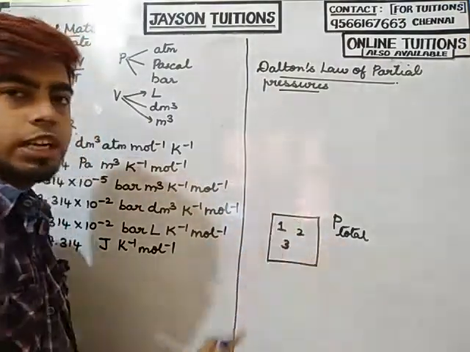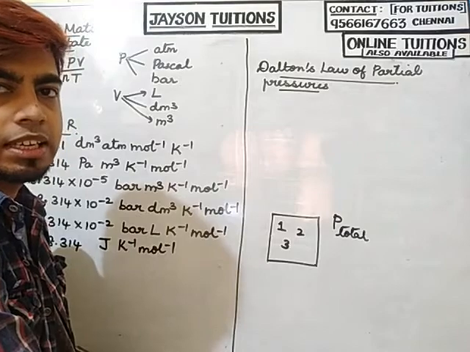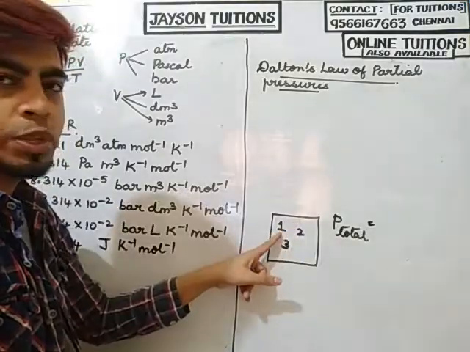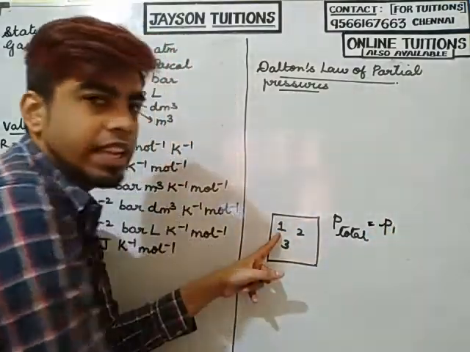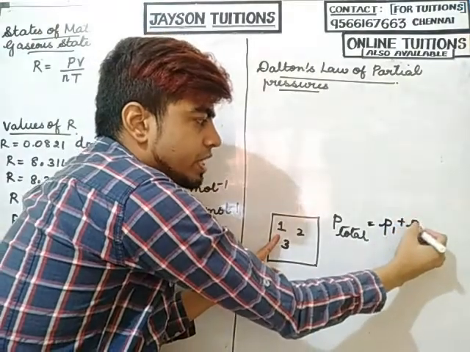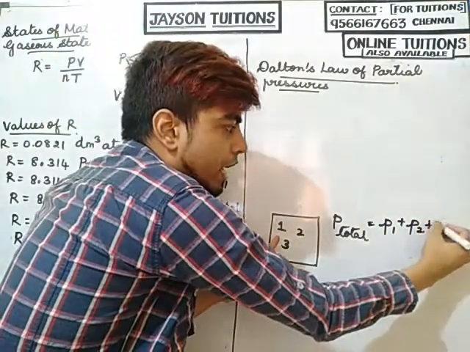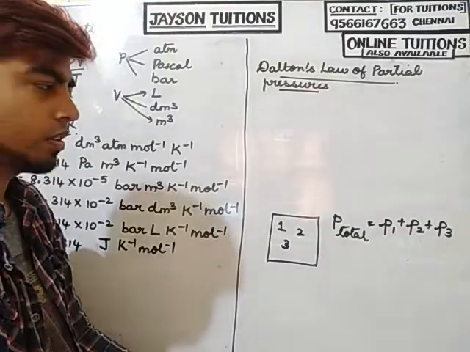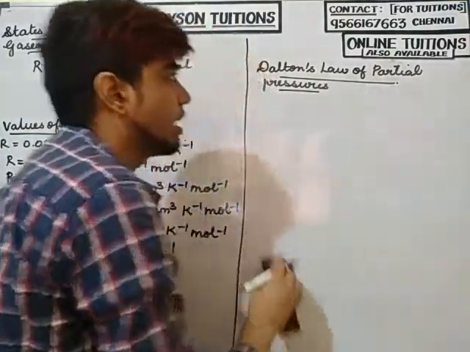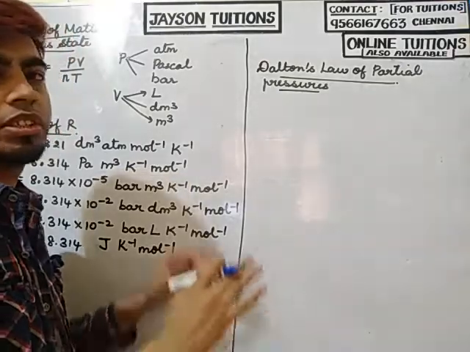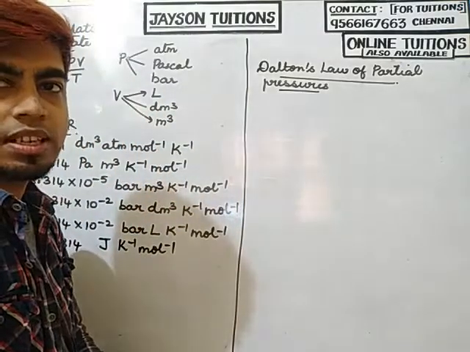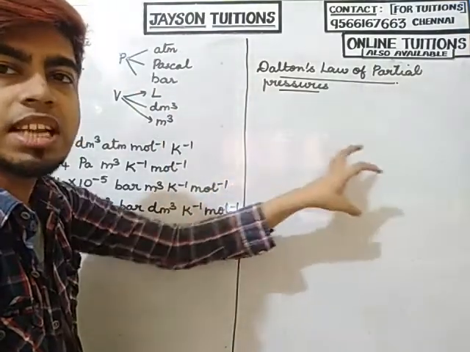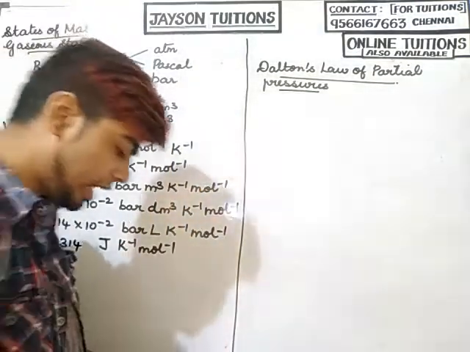Suppose I want to find the total pressure inside this container, what should I do? I should find out how much pressure the first gas is giving, how much pressure the second gas is giving, and how much pressure the third gas is giving, and add all of these. That is what is called Dalton's law of partial pressures. The total pressure of the system is equal to the sum of all the partial pressures of the gases. So write down the law.